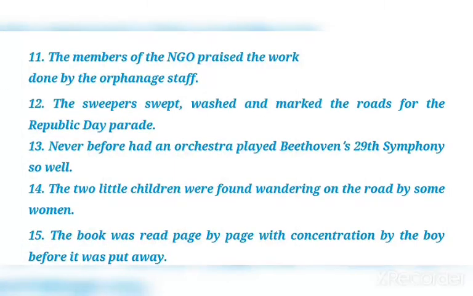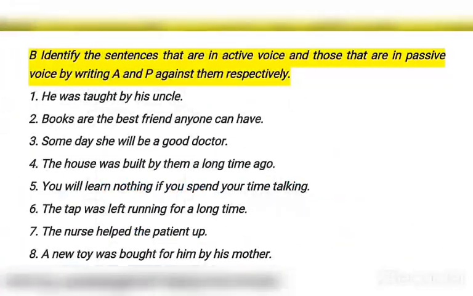Now let's move to the next exercise, exercise B. Here you have to identify the sentences that are in active voice and those in passive voice by writing A and P against them respectively. This exercise is very simple. You write A for active voice and P for passive voice. You don't have to change anything, just recognize and identify.